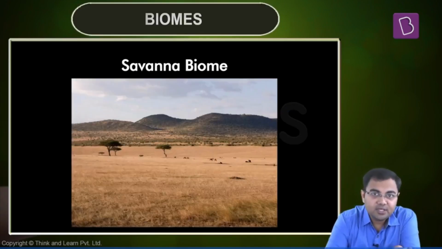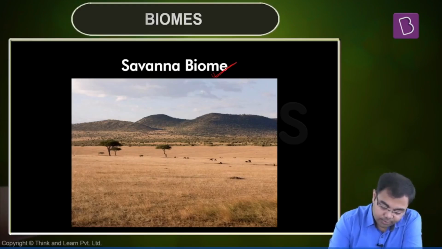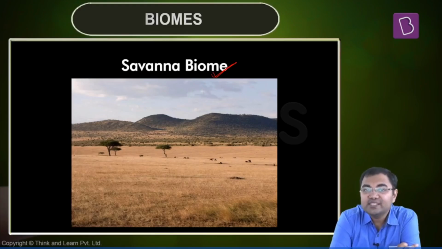Then the next biome that is observed in the tropics is the savanna biome. So when we talk about the savanna biome, what do we see here?